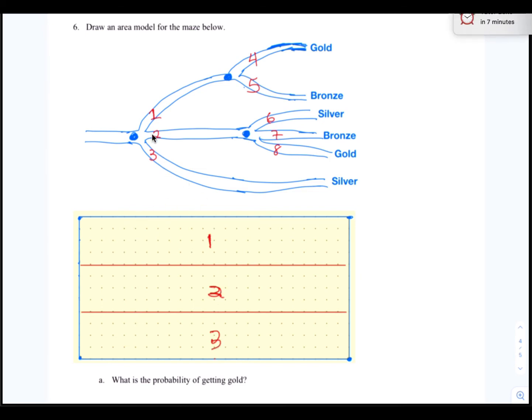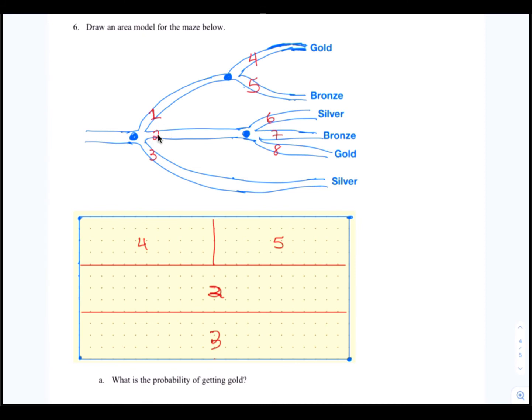Next, we will follow path 1 until it splits. Path 1 splits into paths 4 and 5. So what we'll do is we'll come down here to path 1, we'll erase the 1, cut it in half, and split it into paths 4 and 5. All right, so I erased path 1, I cut it in half, and now we're calling it 4 and 5. All right, and then that's done there.